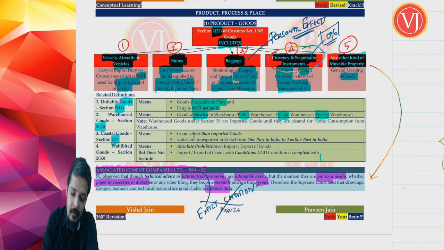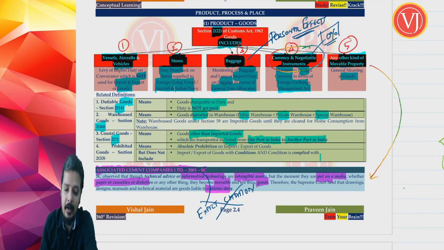Coastal goods means goods other than imported goods. First of all, they should not be imported goods, which are transported only by way of vessel. Coastal means only by way of sea, transported only by way of vessel from one port in India to another port in India. That is the meaning of coastal goods.